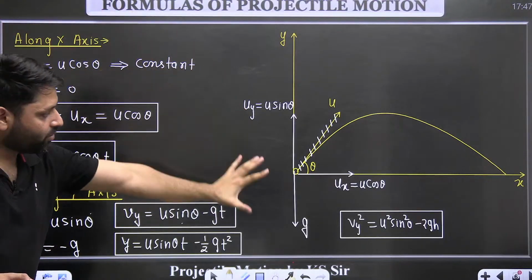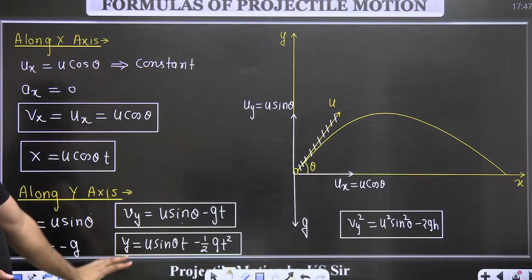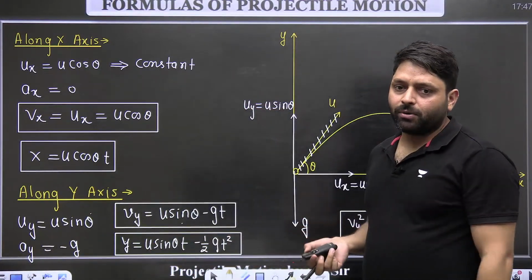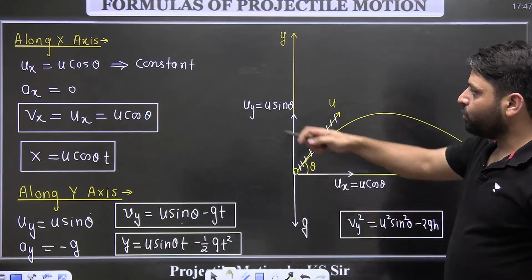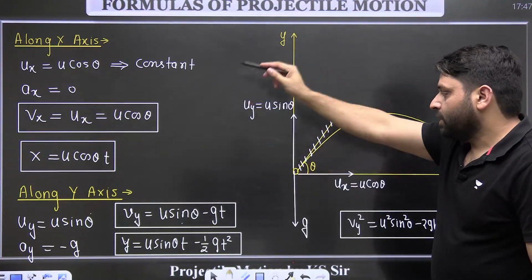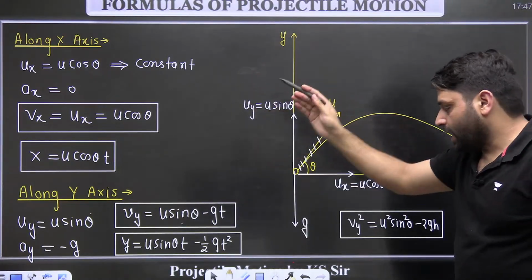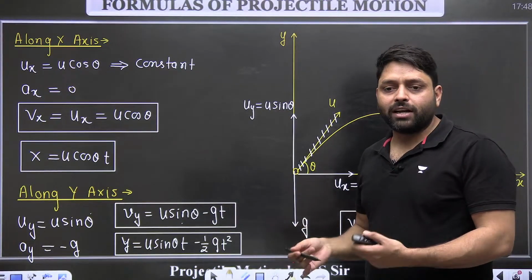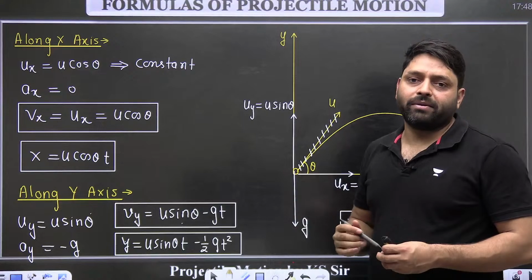So is this clear to everyone? Like everything on this page is clear to everyone? Now we are going to derive the formulas, na? Like we have seen how we break this motion in x and y direction. I have already told you, along the x-axis, what is happening here? Along the y-axis, what is happening here? Once we will be solving the problems, everything will be crystal clear to everyone.